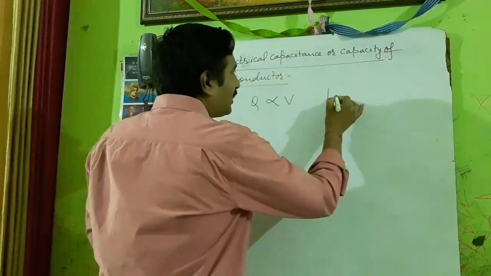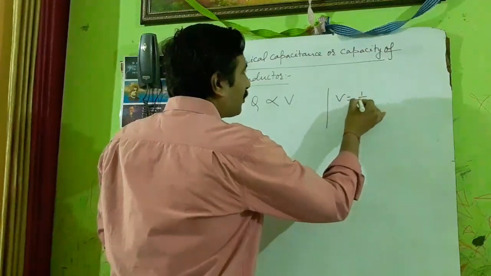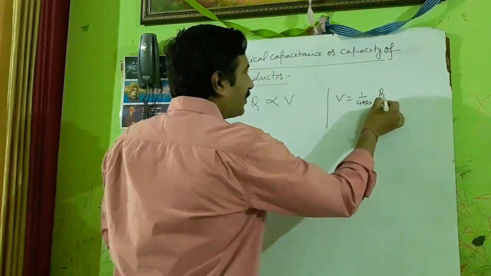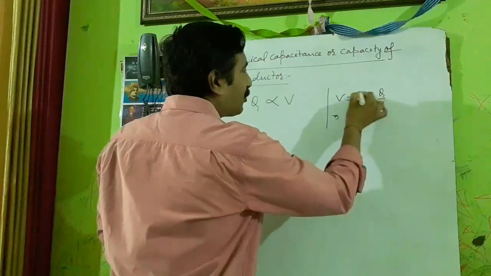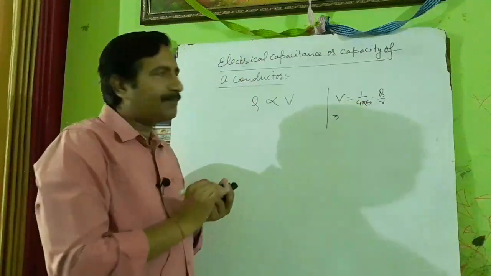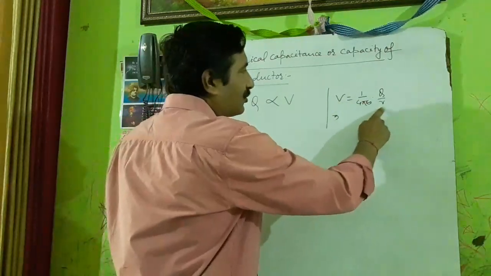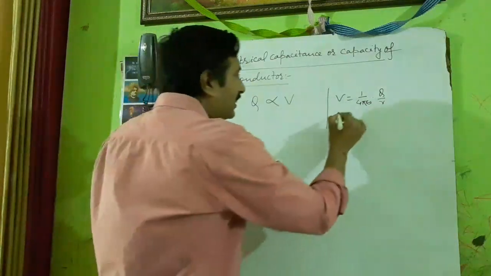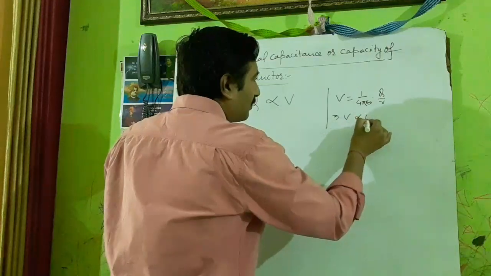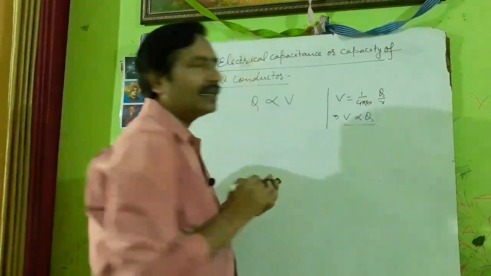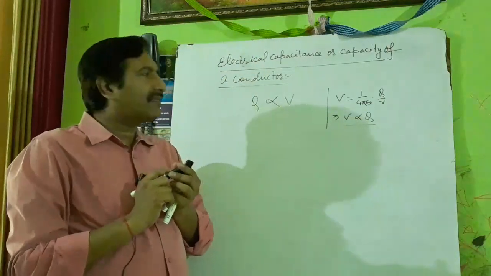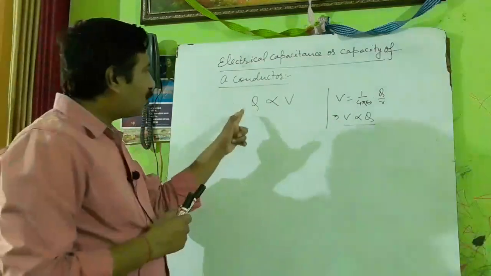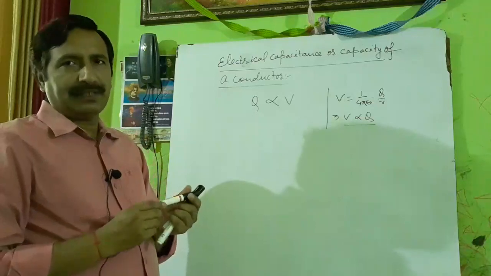Generally we know that V is equal to 1 by 4 pi epsilon naught Q by R. So you see here 1 by 4 pi epsilon naught is a constant. If R is constant, R means size of the conductor, then V is proportional to Q, means V depends upon the charge. In the same way, Q will also depend upon V. So Q is directly proportional to V.